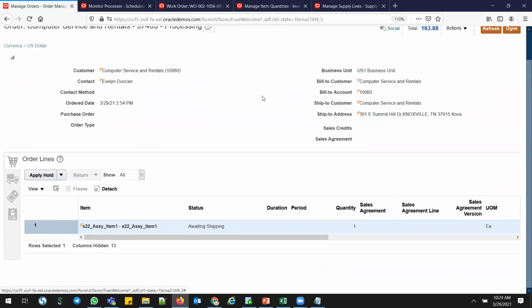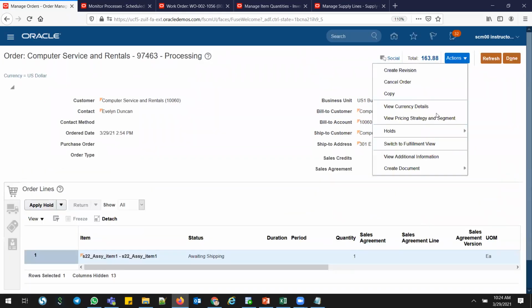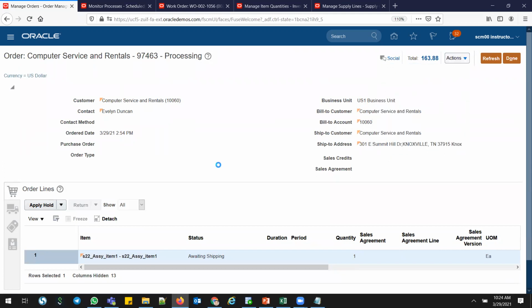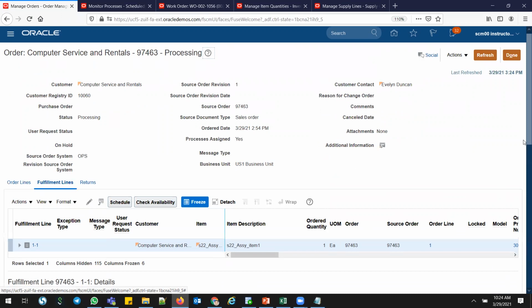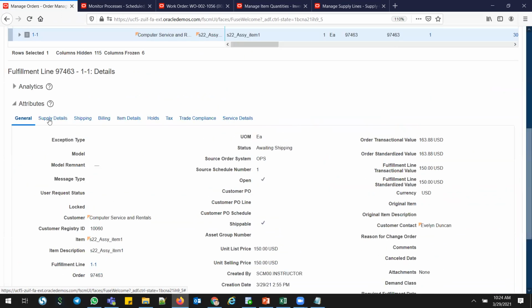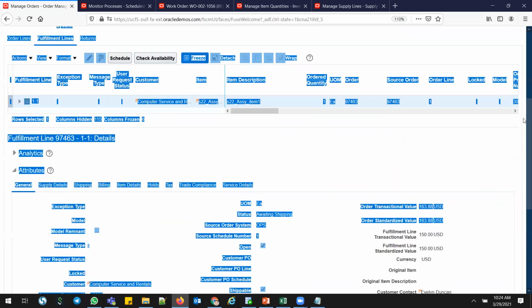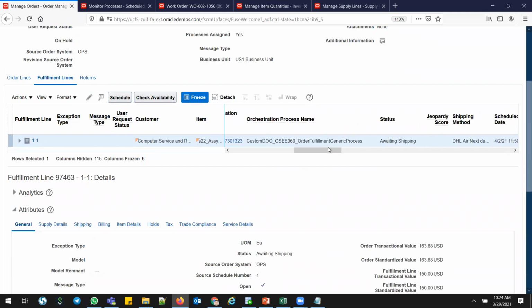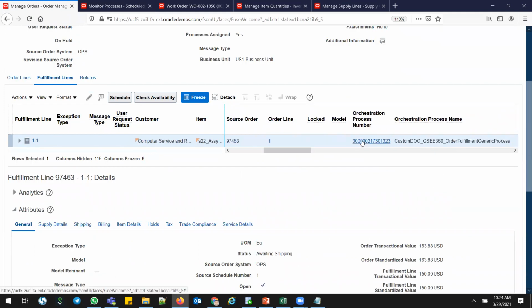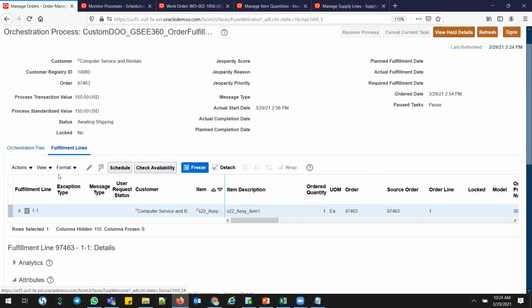and go into the fulfillment view, actions, switch to fulfillment view, and go down. There's a DOO number, right? Click the DOO number. Sorry, click the DOO number and orchestration plan.